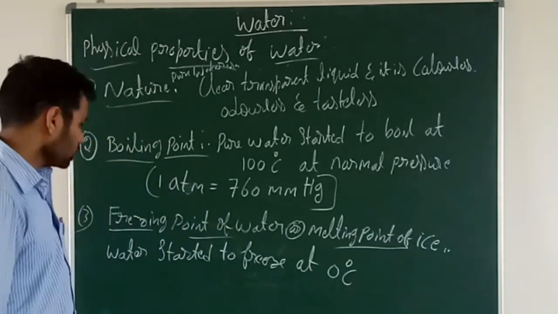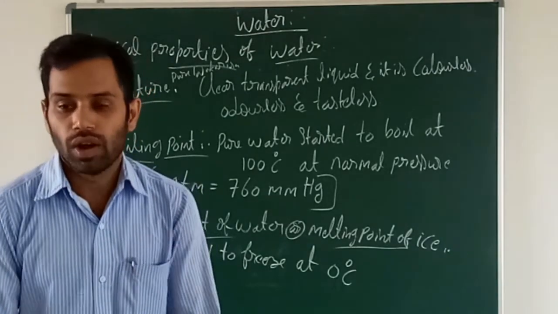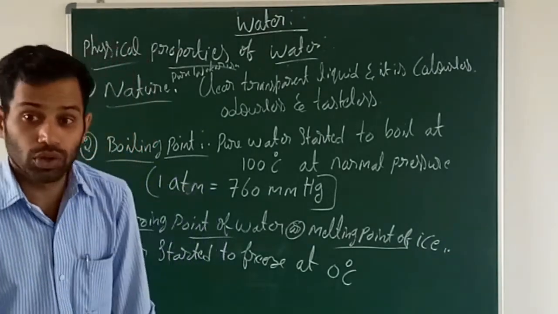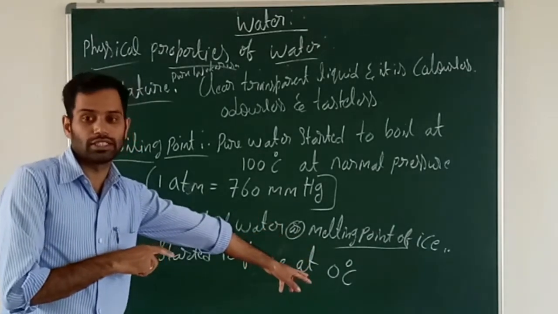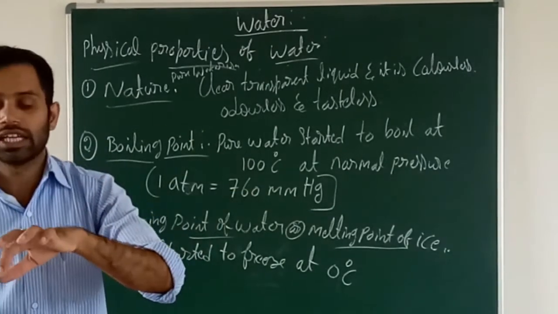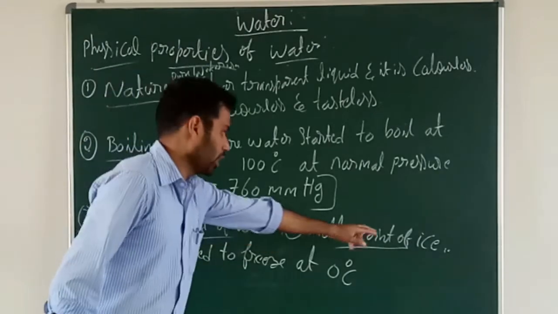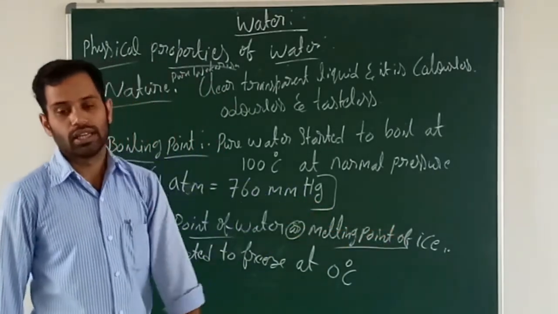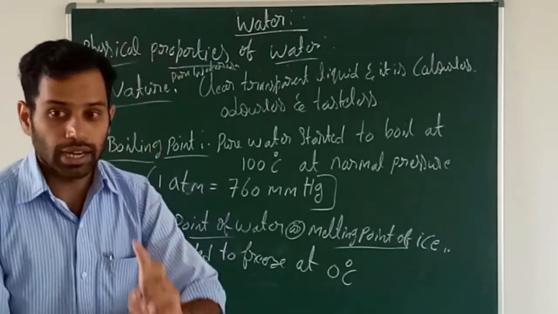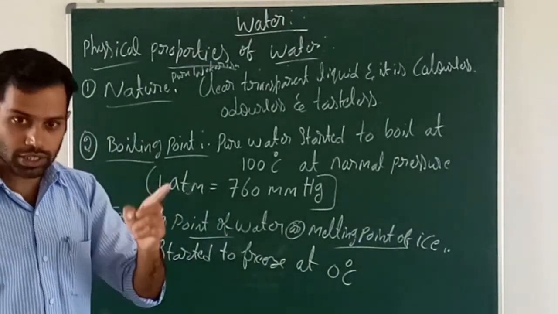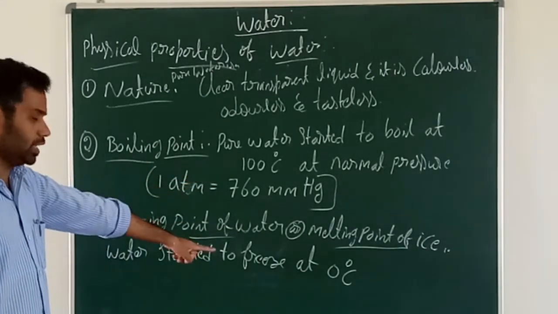Okay, so that is the freezing point. When the water becomes solid, that means at 0 degrees Celsius. Liquid becomes solid, meaning liquid becomes ice. That's why it is also the melting point of ice. At 0 degrees Celsius, water starts to freeze. At 100 degrees Celsius, water starts to boil. That is the boiling point. This is the melting point.